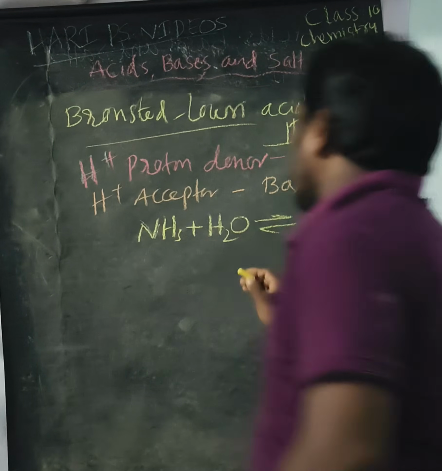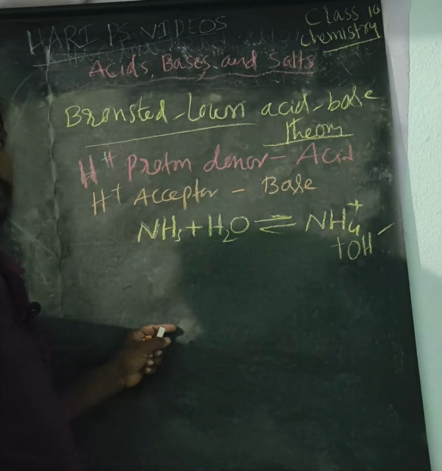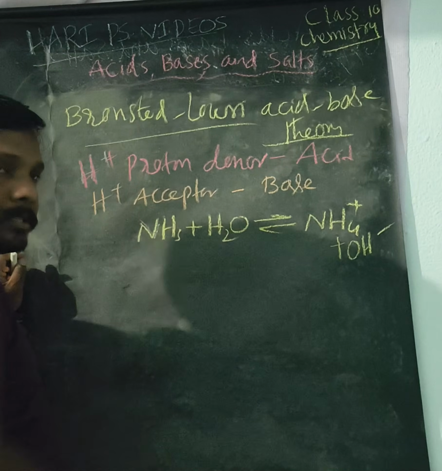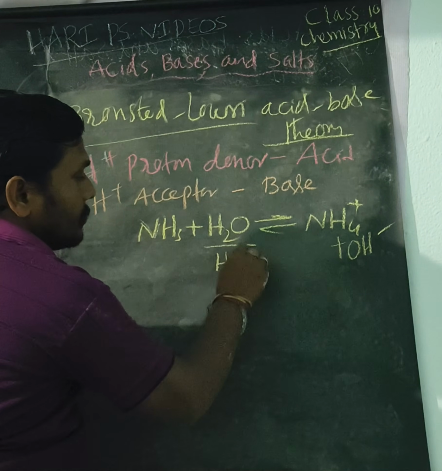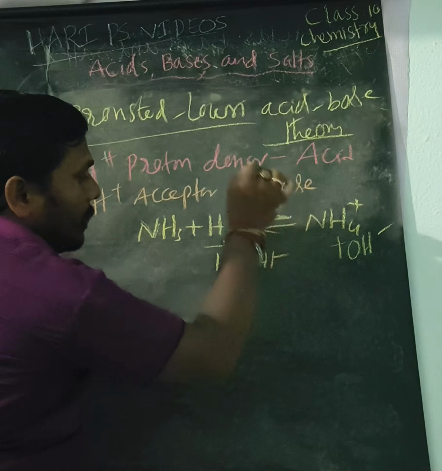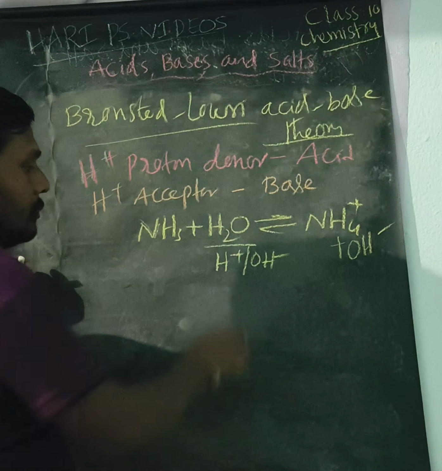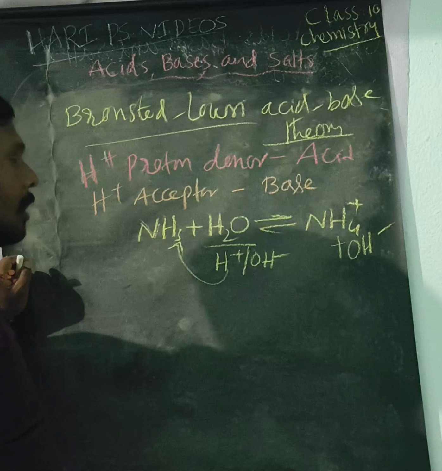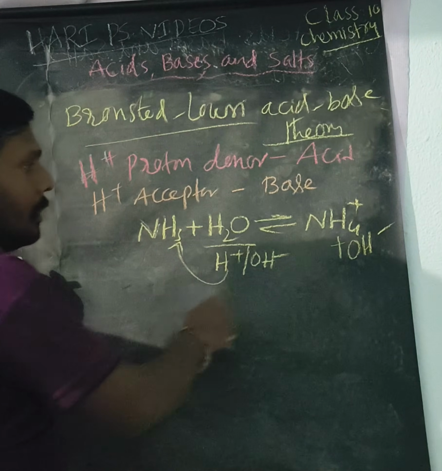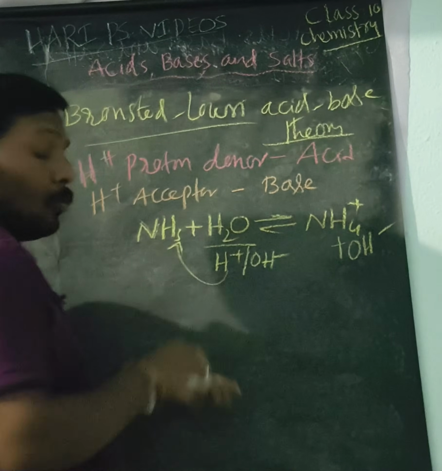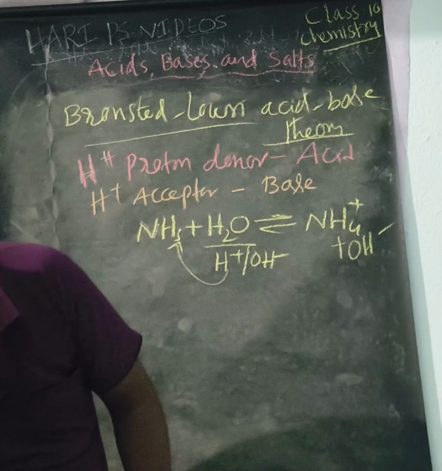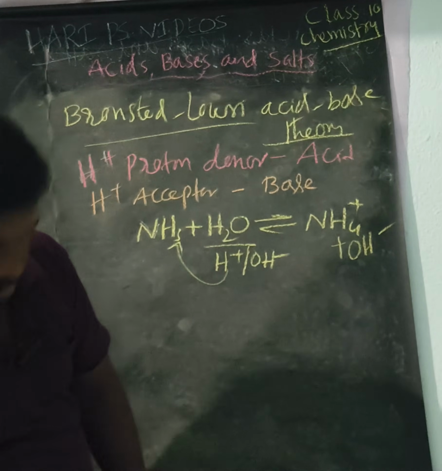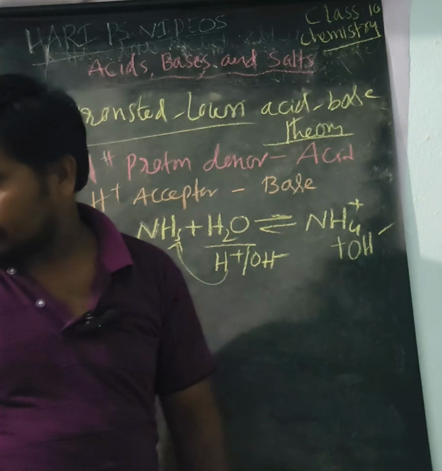Here the H plus ion is donated by water, because water has H plus and OH minus ions. This H plus is donated to ammonia, and it gives us the ammonium ion.